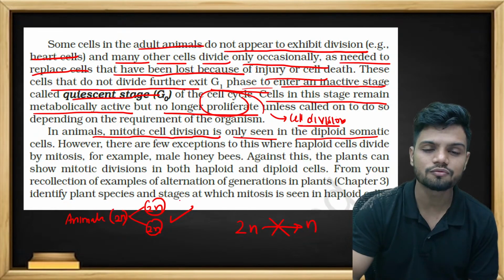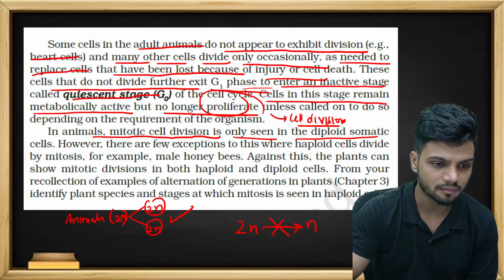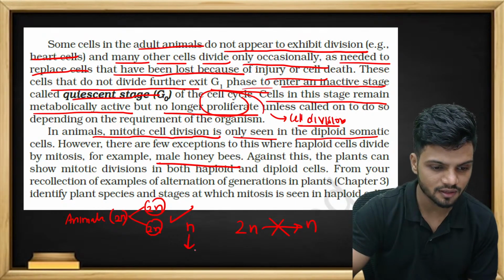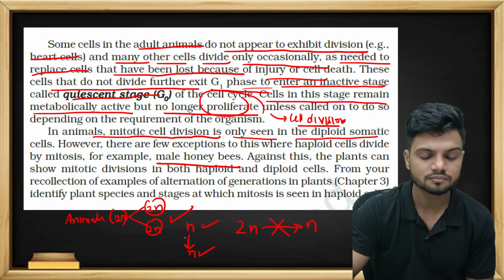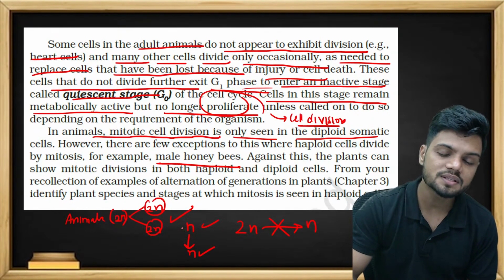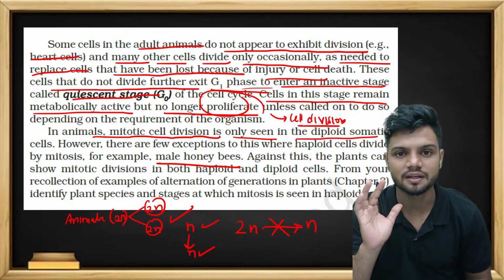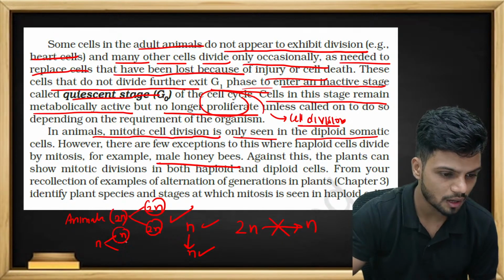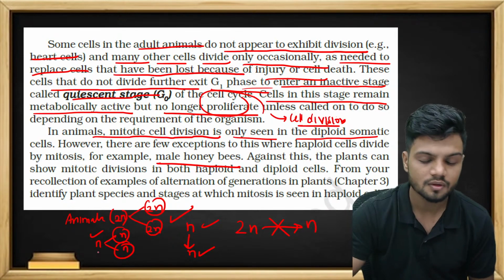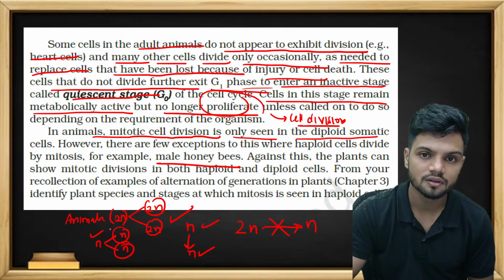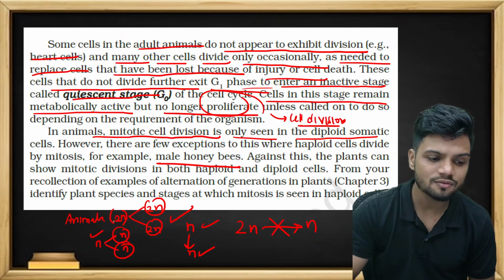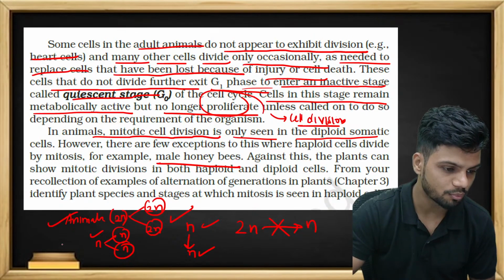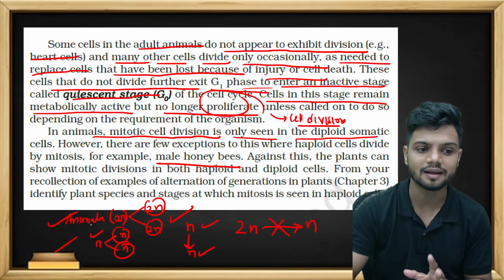But in the case of certain animals like the drone bee, the male honeybee drone, a haploid cell will give rise to a haploid cell. That is, mitosis can happen in a haploid cell, which can give rise to two haploid cells. In the case of algae, mitosis can happen in both diploid and haploid cells. Both it can happen in the case of algae.